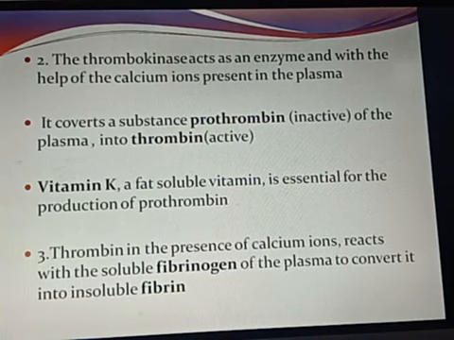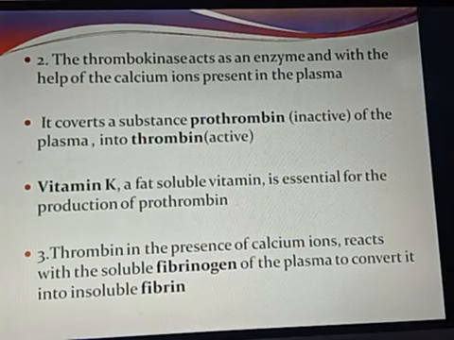The third step, thrombin. What is this thrombin? The active form of prothrombin. How does it get its active nature? As an inactive form, that is prothrombin, in the presence of calcium, it gets into active thrombin. Then what happens? Thrombin, in the presence of calcium ion, will react with soluble fibrinogen of the plasma.